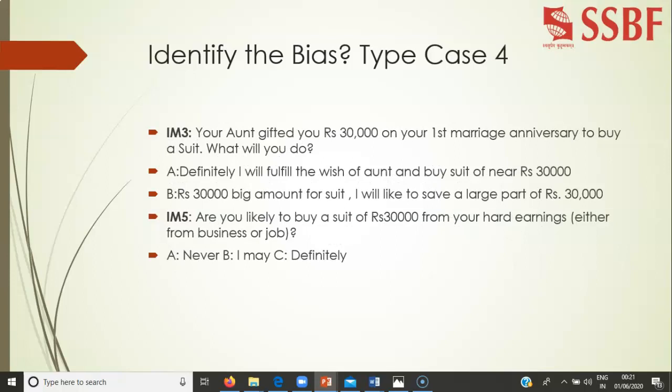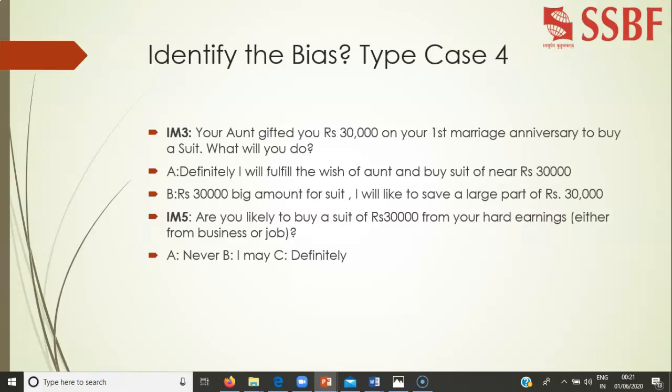So it is the same amount of money, but a different source of income. The market is the same, everything is the same. Rationally, people should say the same amount, whatever the source may be, but the source of funds dictates. Similarly, you are being gifted 30,000 on your first anniversary. If you check, these questions are not direct.